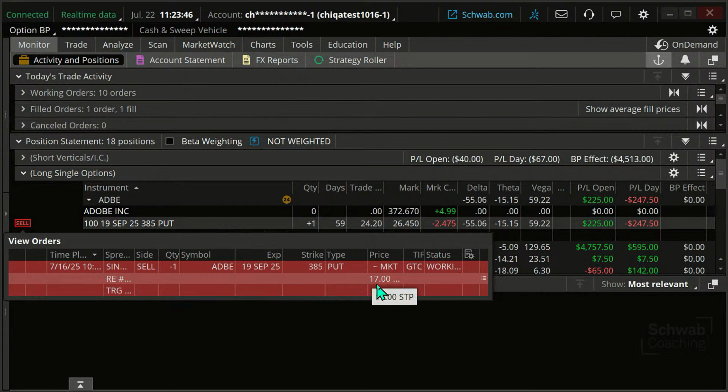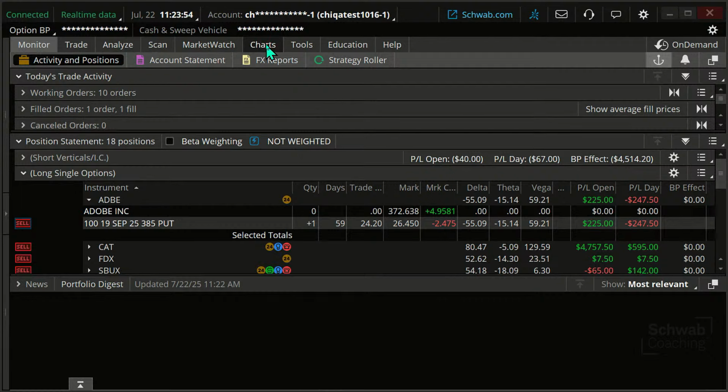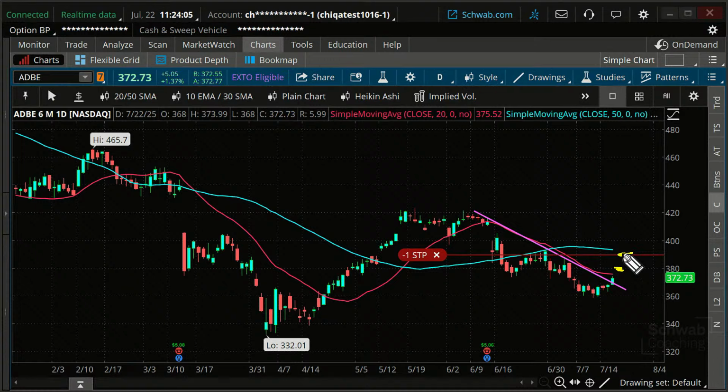Okay, let me just jot that down, 22.60. Because by the time this option gets to $17, where would the stock be at that point? The stock is more likely, instead of up in this range, up in that range, right? So I don't want to wait.